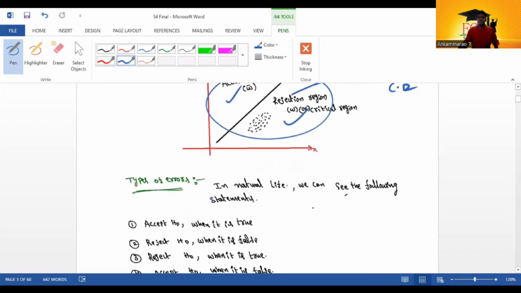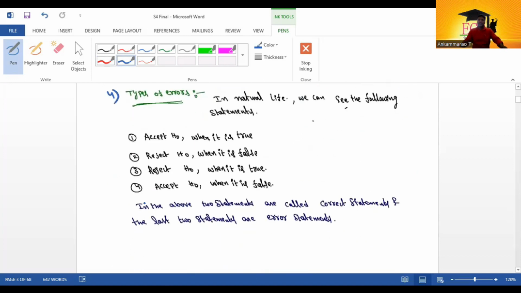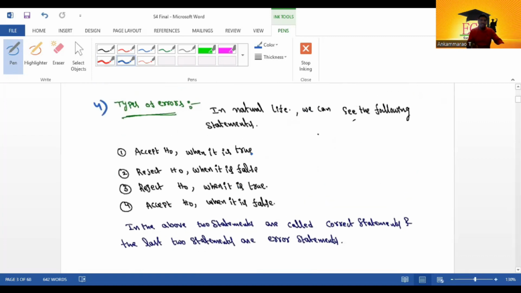Next, the fourth one is the types of errors. What is the meaning of types of errors? Naturally, we can see the following statements. Here I am taking H naught and H1.